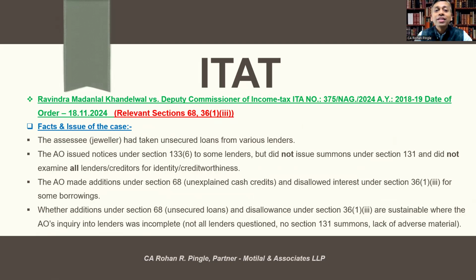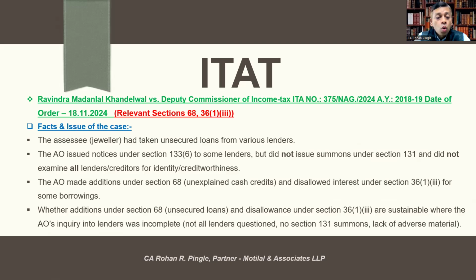Let's understand the facts and issue of the case. The assessee jeweler had taken unsecured loans from various lenders. The AO issued notice under section 133(6) to some lenders but didn't issue summons under section 131 and didn't examine all lenders or creditors for identity or creditworthiness. The AO made additions under section 68 as unexplained cash credits and disallowed interest under section 36(1)(iii) for some borrowings.